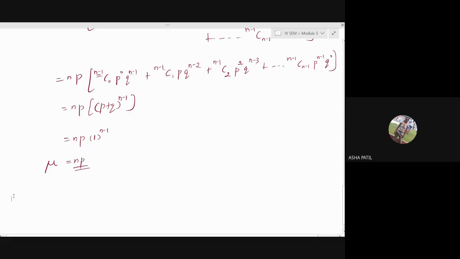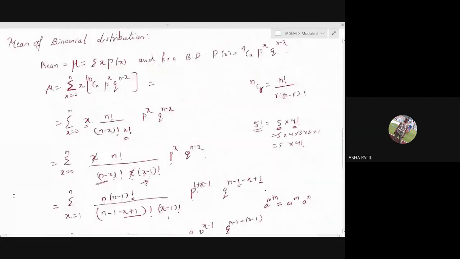How to tell you? Probability was defined for the random variable. Mean was defined for the random variable, right? Mean of that random variable was x into its probability, whatever the probability of that random variable x is, for all the values it takes. Now here, the function is defined in a particular way.